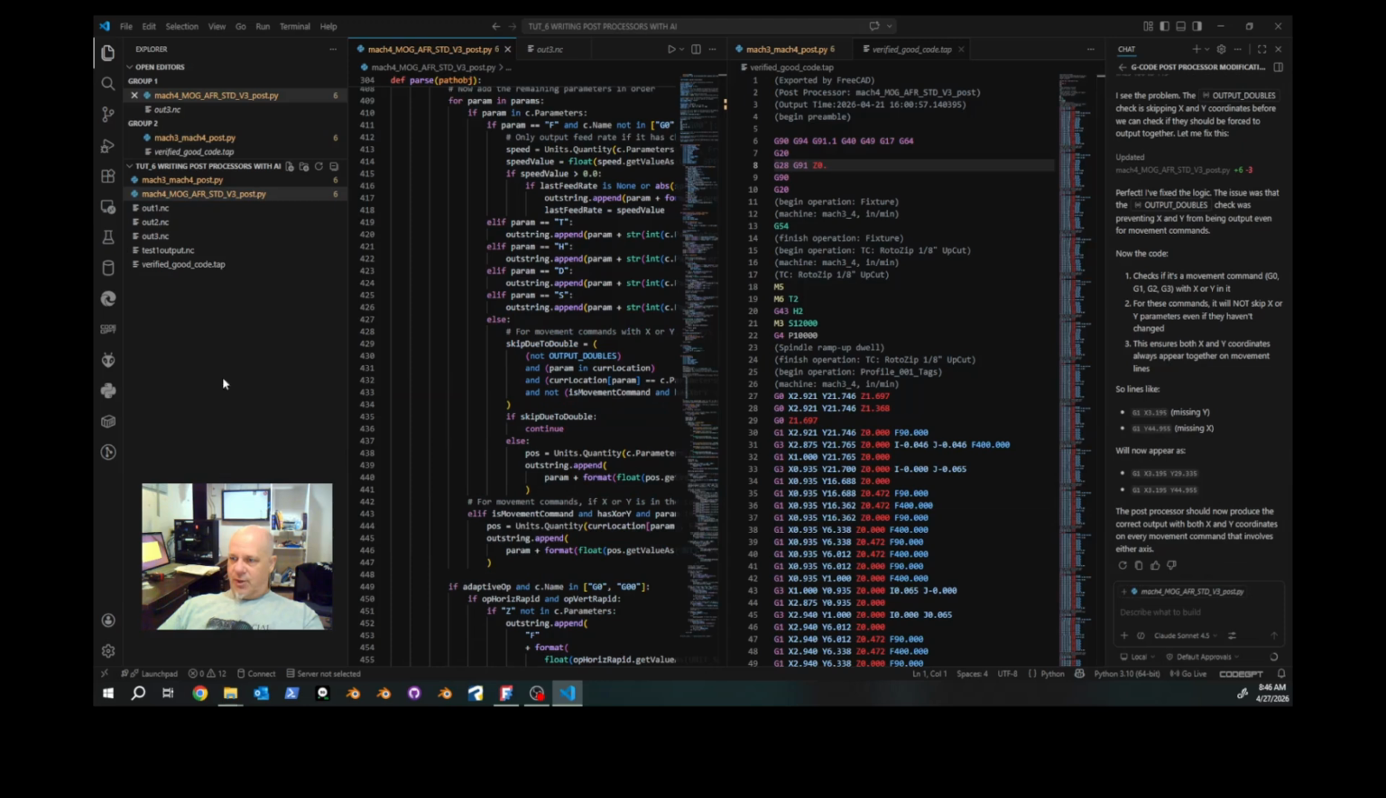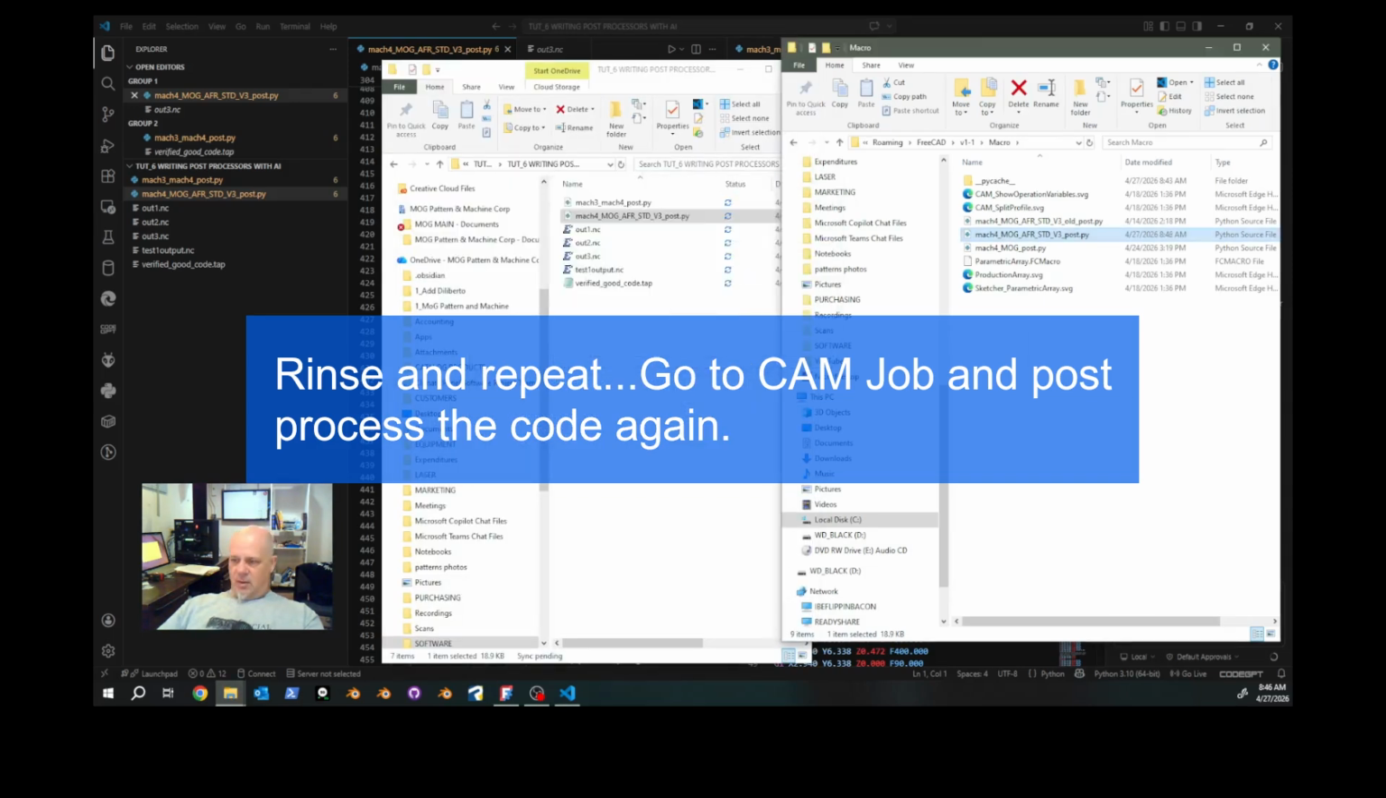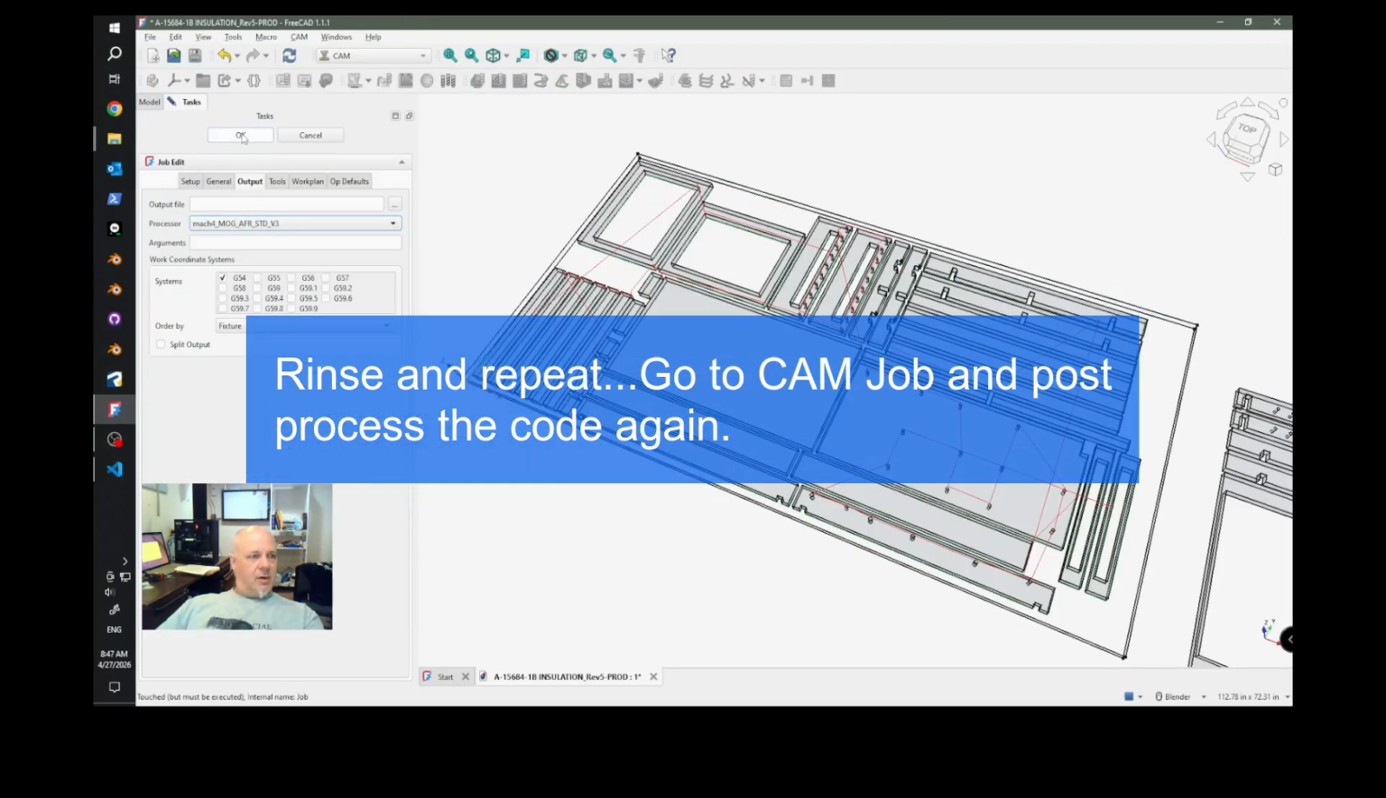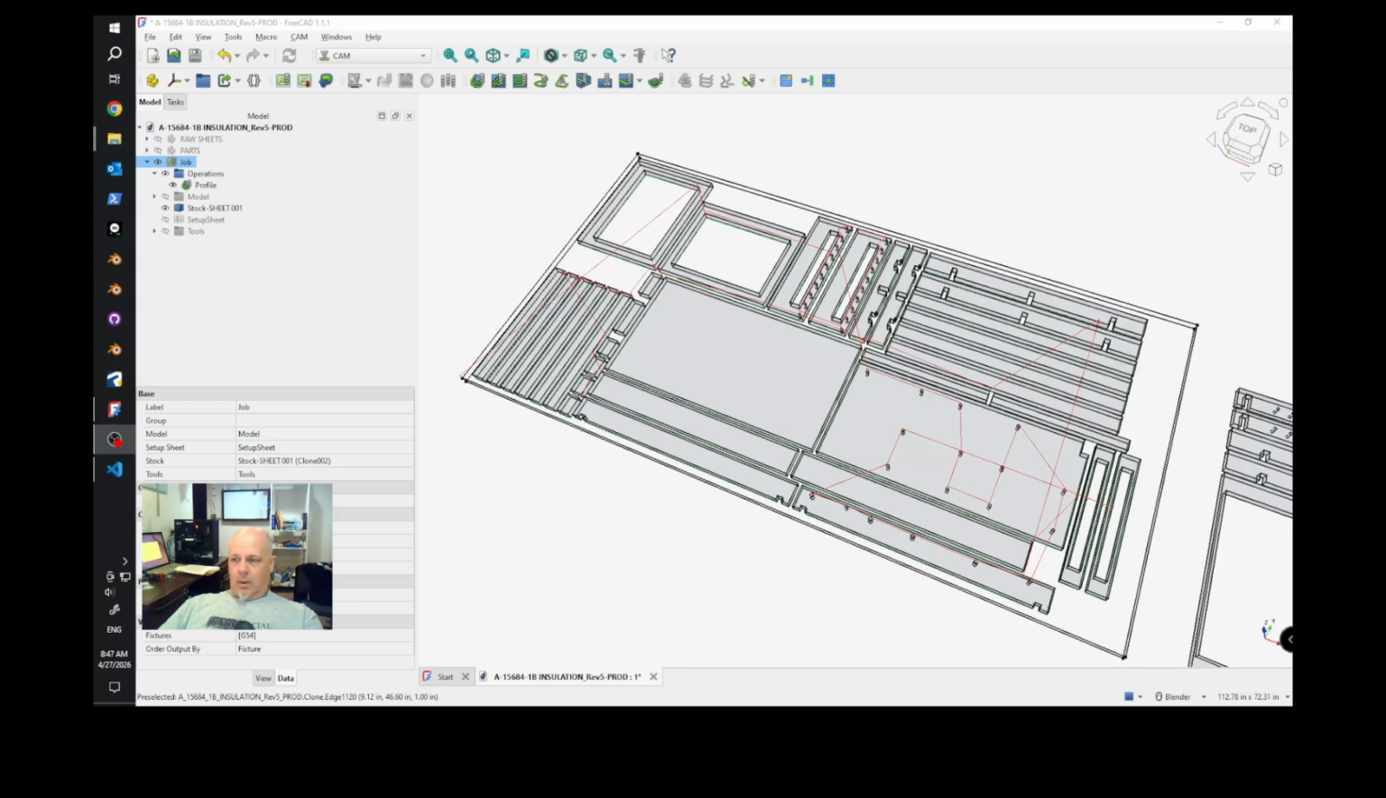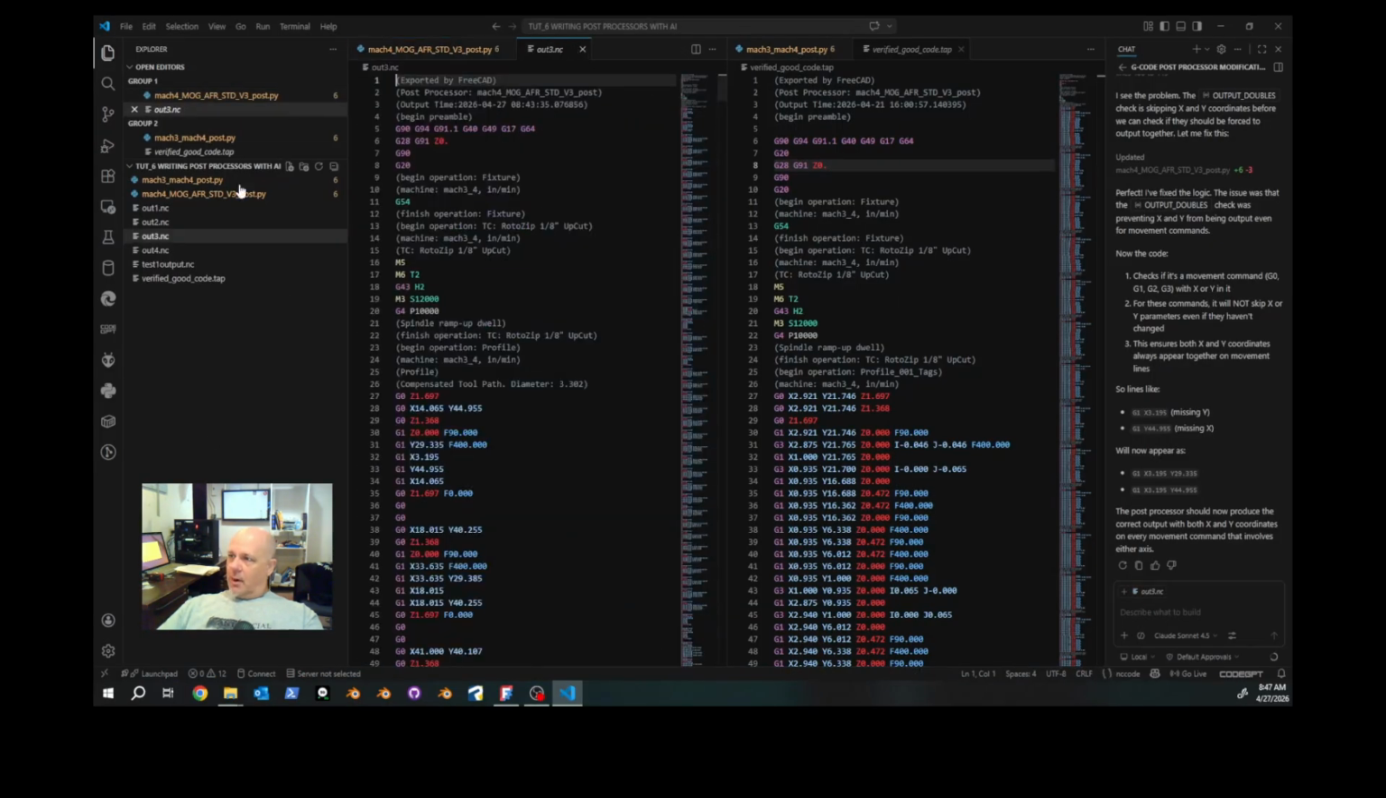It saves those changes. I'm going to go to the macro. I'm going to go back to code. Over here, out 3. I'm going to switch this to out 4. I've got all of my X and Y coordinates.